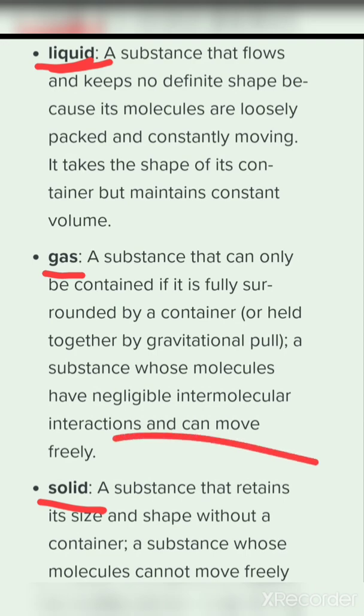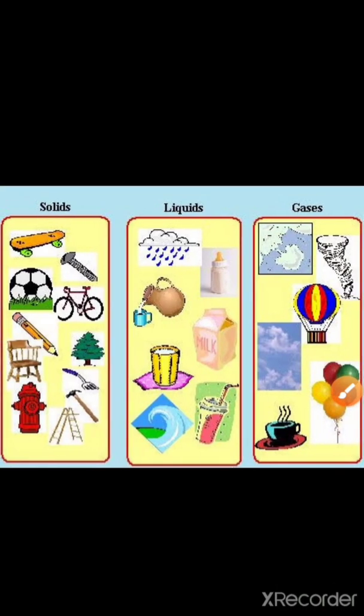So, children, here you can see the examples of solids, liquids and gases.